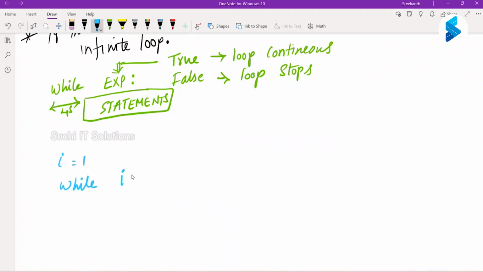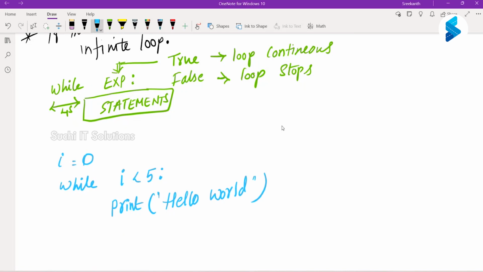While i is less than 5. Then I'll start i with 0. While i is less than 5, print hello world.